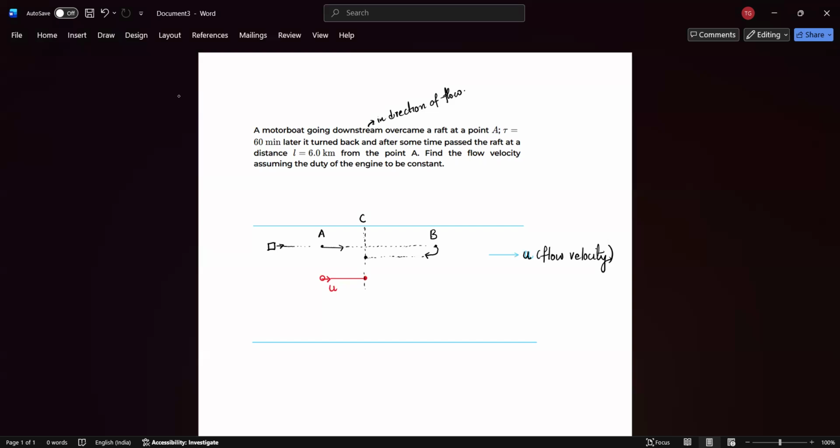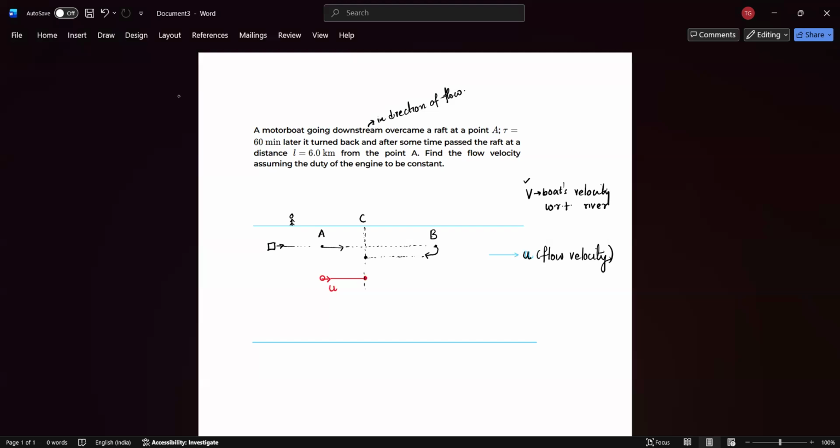So we know that the boat is moving with the flow of the river. Let's say the boat's velocity is v with respect to the river. For a person observing from the banks of the river or the ground outside the river, the boat's velocity is not v.